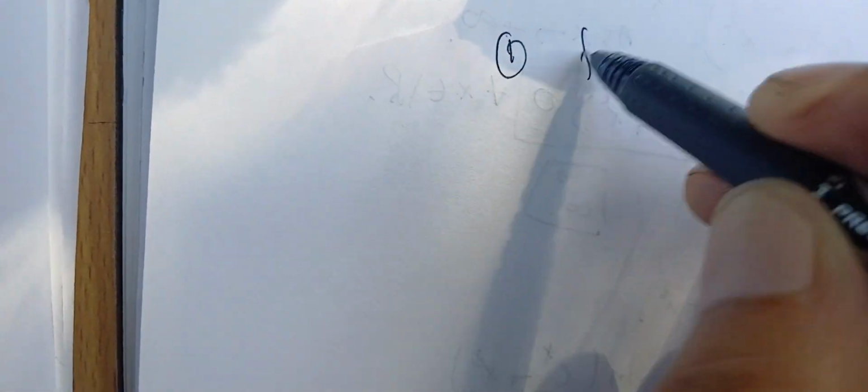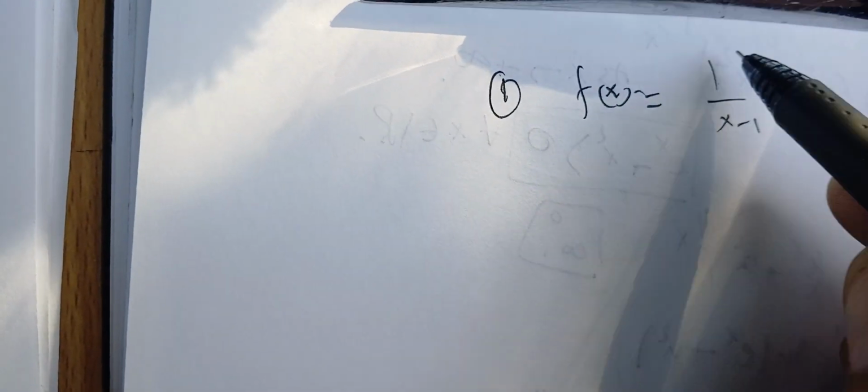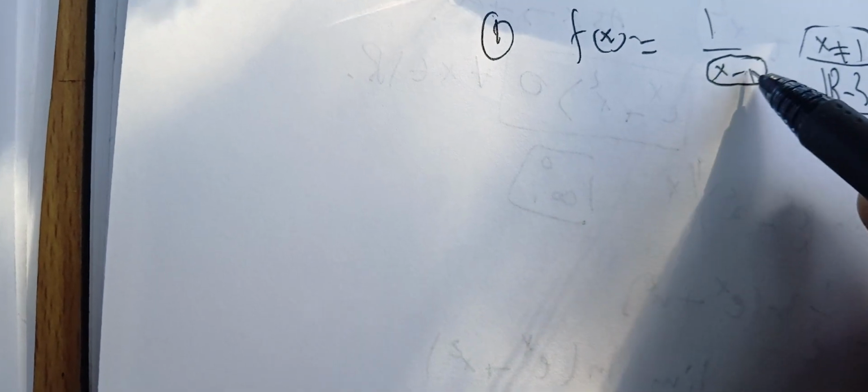Okay, now we're going to do a quick review of the domain of definition of the functions. So let's start with this first one. f of x is 1 over x minus 1. Here, we don't want to divide by 0 because we have a fraction. Therefore, this becomes 0 when x is 1. Therefore, when x is 1, we have to get rid of it. Therefore, the domain is R minus {1}. So we don't want to have 1 here.